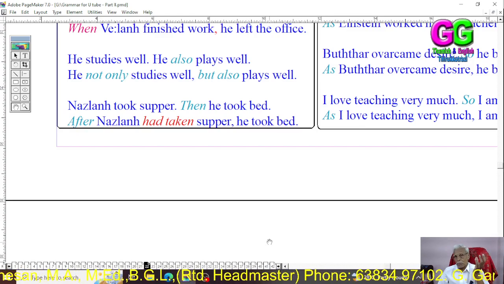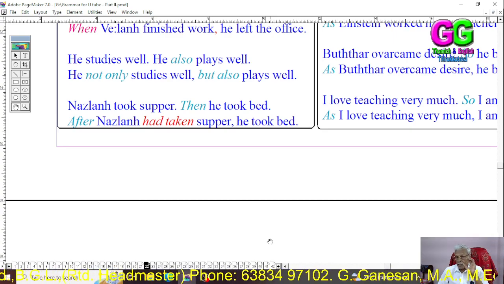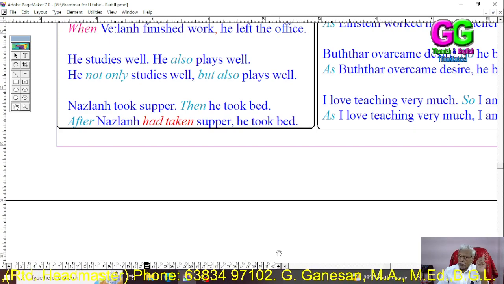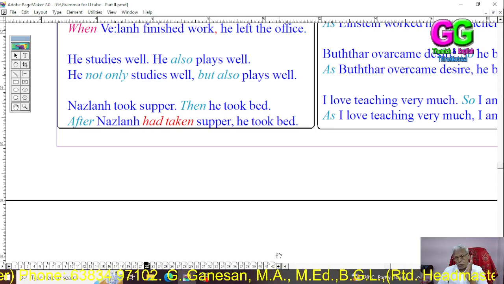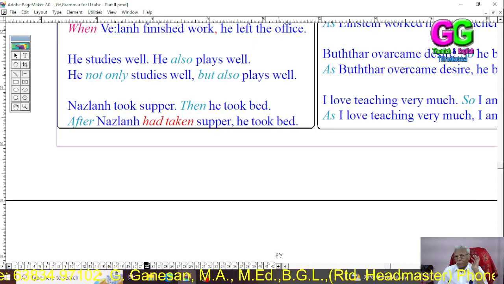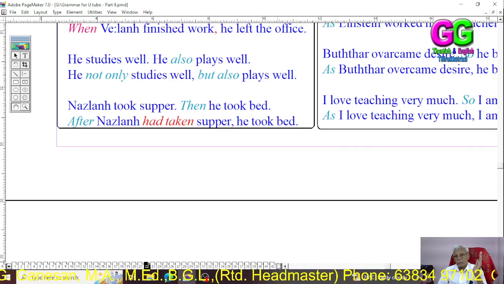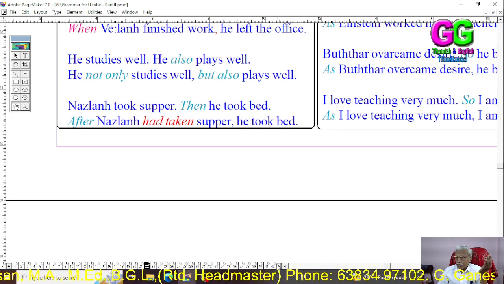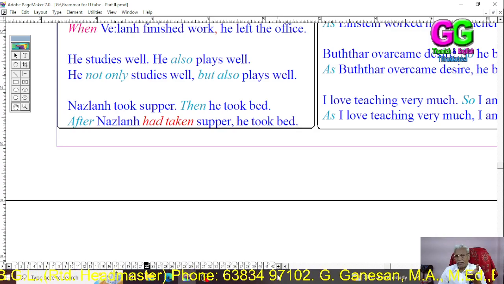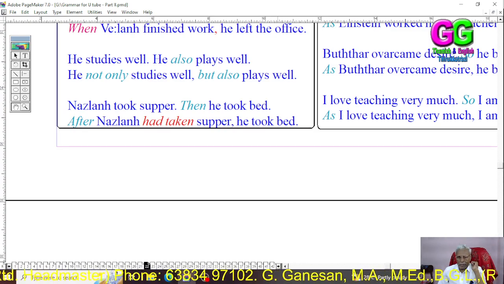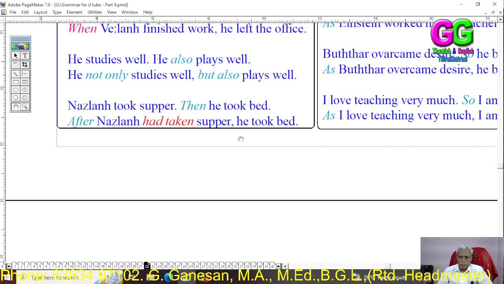The first action should be placed in the first subordinate clause. When we use an after clause, the action that happened first should be placed in the after clause, and the simple past should be used in the main clause. Past perfect should be used in the subordinate clause of after, and simple past in the main clause. So I have done that here. Nalan took supper, then he took bed. After Nalan had taken supper, he took bed.